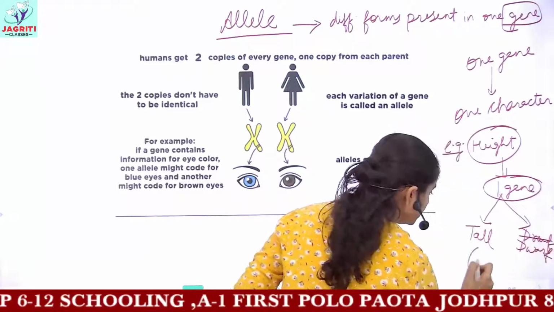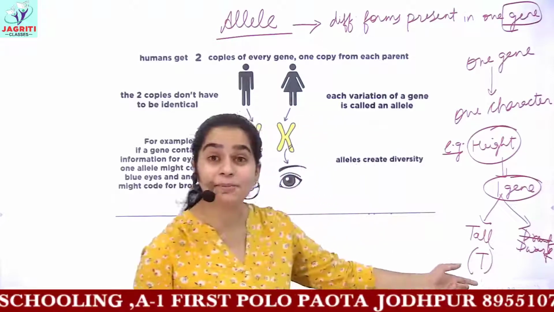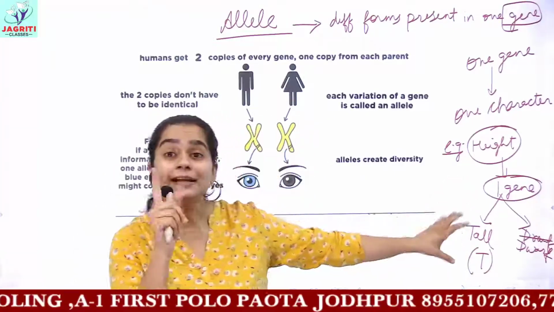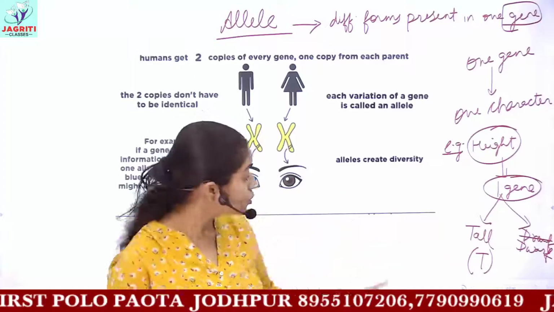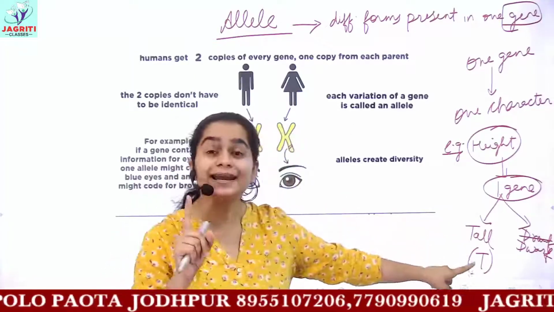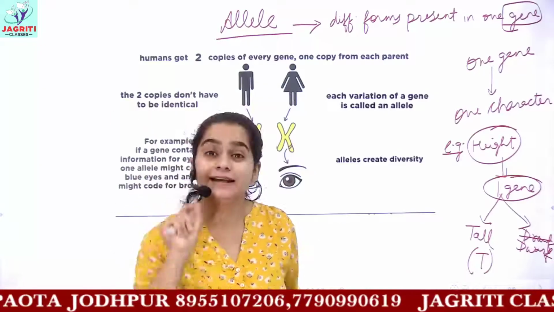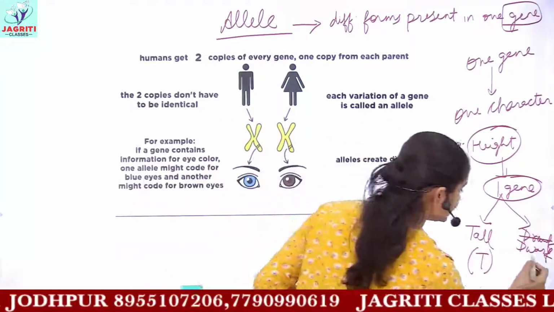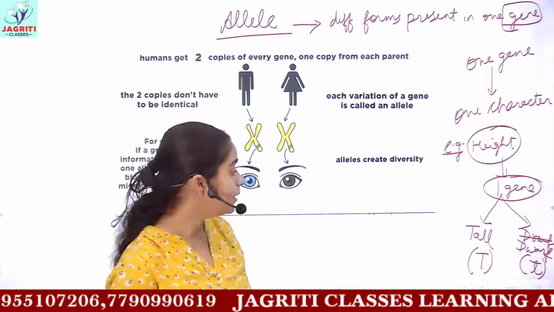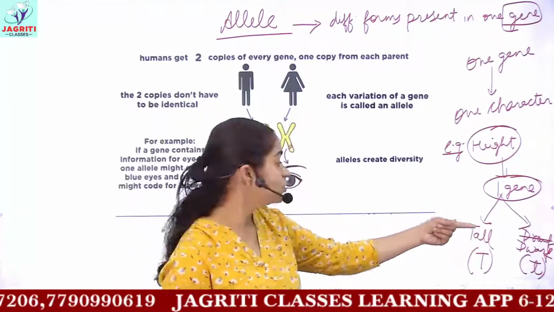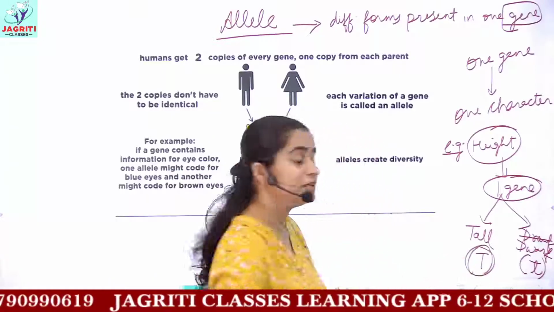For tall, you have the trait expressed as capital T. For the dominant trait, I told you, among tall and dwarf, which was dominant? Tall. So the dominant trait is represented by capital letters and the recessive traits are represented by small alphabets. Tall is dominant, so we'll be using a capital letter for this dominant trait.